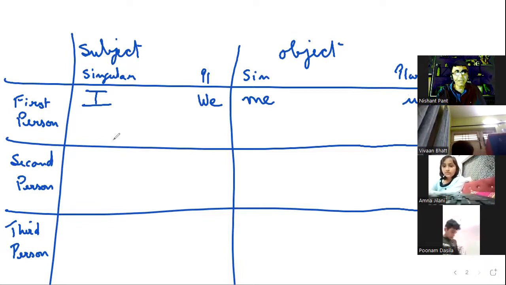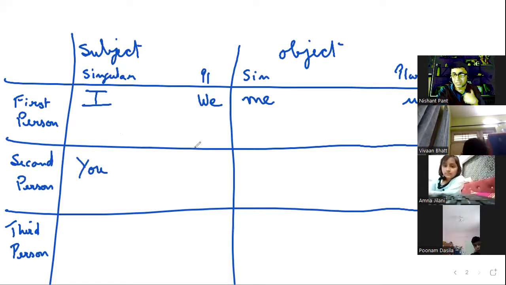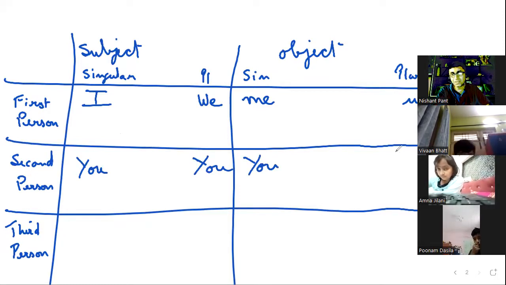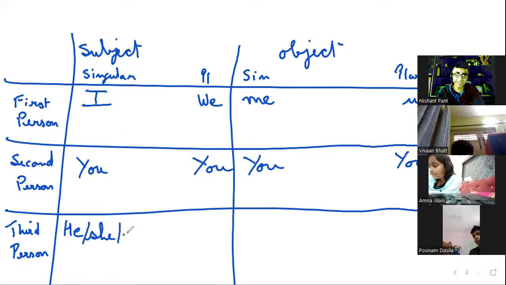Second person: you are teaching me. All of you are teaching me. I am teaching you, and I'm teaching all of you. So you remains a you. You have to be very careful about this you in English. Now, in the third person, he is teaching you, she is teaching you, and it is teaching you.